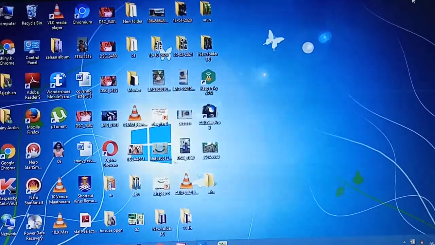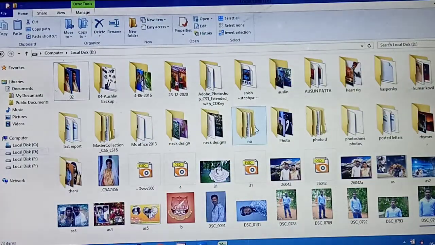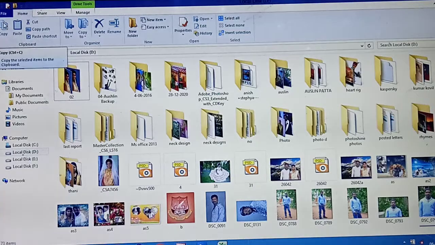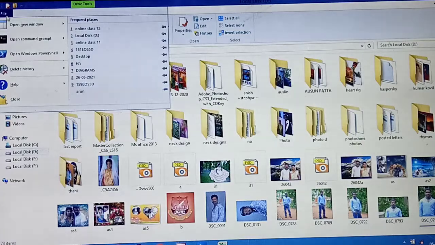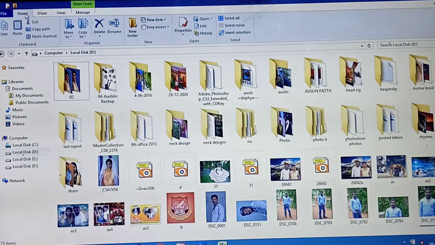Now I am explaining how you need to cut and paste the file. For example, I need to copy the file from here, this is D drive. Have you seen this one? If you are using Windows 7, listen students, the options will be there: file, edit, view. Windows 8 is somewhat different, so I am not going to explain that. In Windows 7 the file option is there, the edit option will be there, and from the edit you need to choose the cut option.